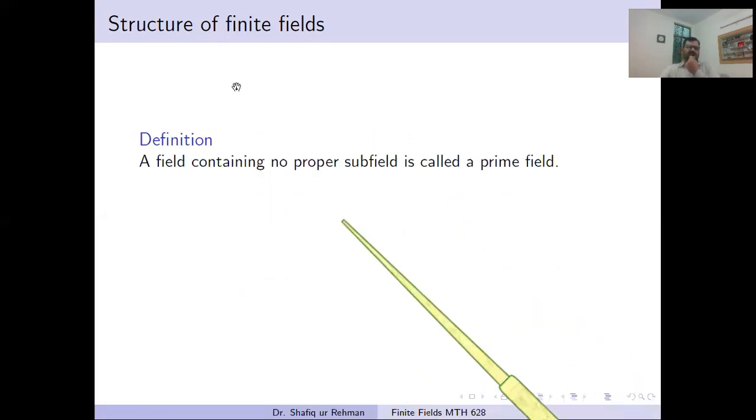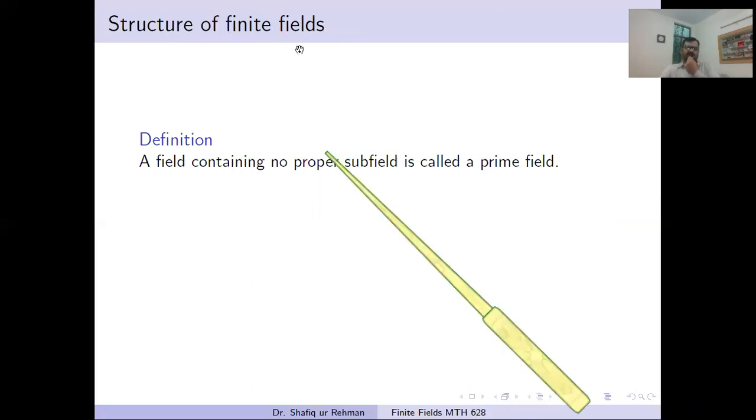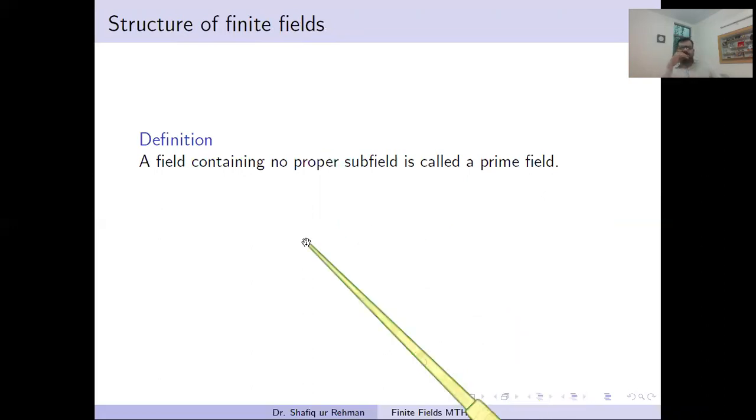The first definition: what is a prime field? A prime field is a field which has no proper subfield. It means that we know every field is a subfield of itself, but if it has no subset which is also a field, then we say that such a field is a prime field.